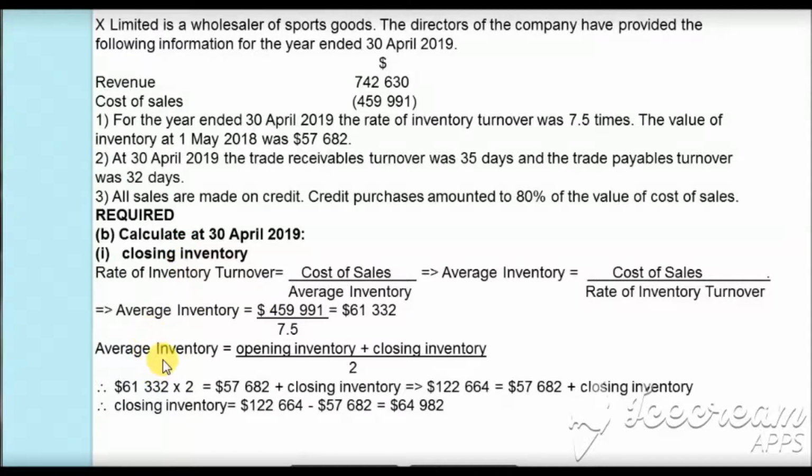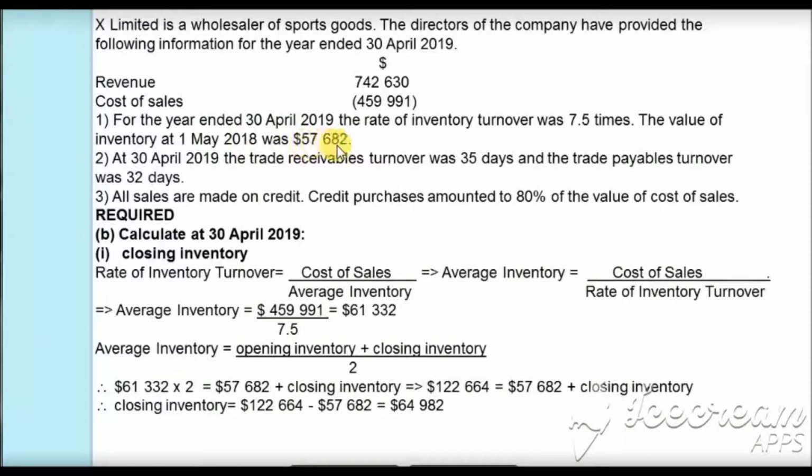What is average inventory? Average inventory is the opening inventory plus the closing inventory divided by 2. So we will take this to the other side. It will be average inventory times 2, and it will be 61,332 times 2, which we got here as average inventory times 2. So it will be equal to $122,664.